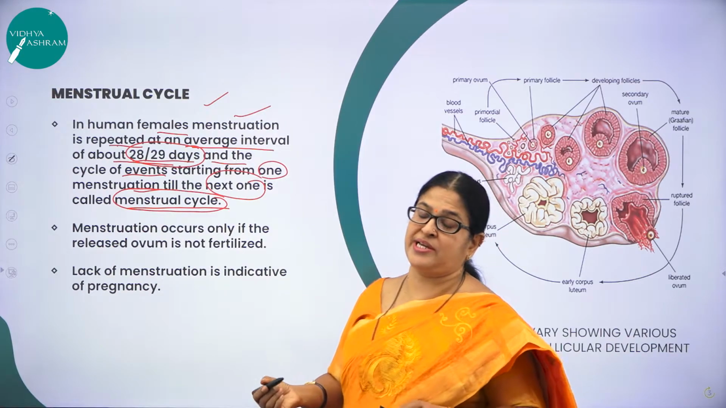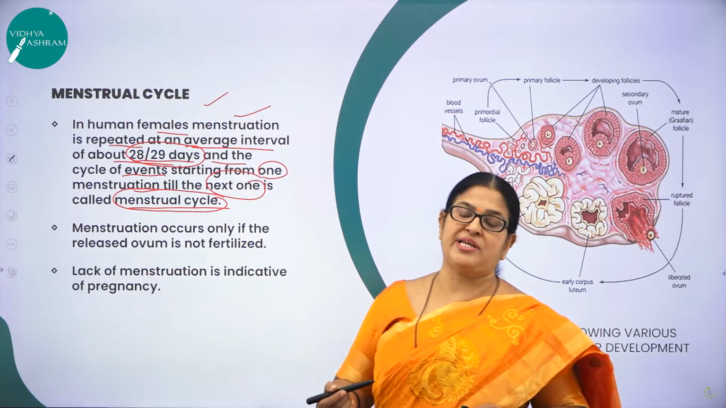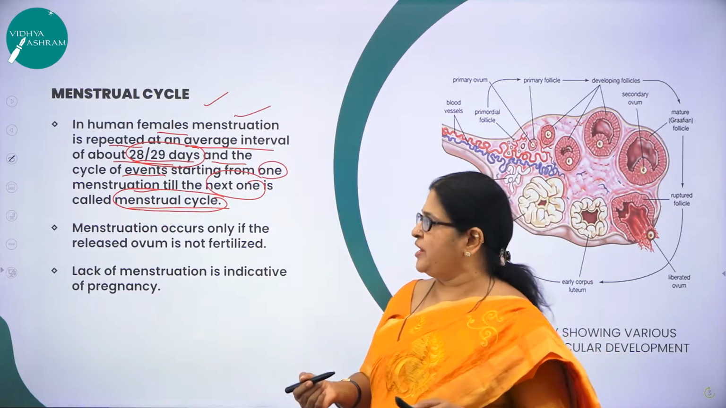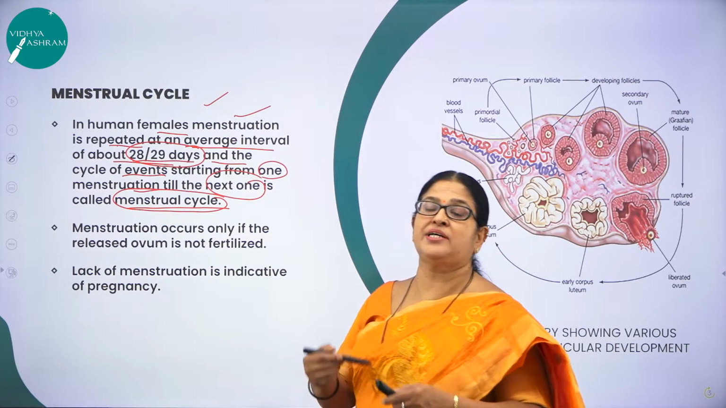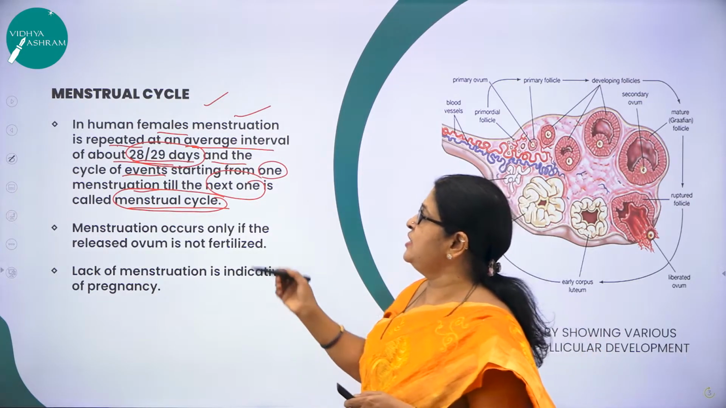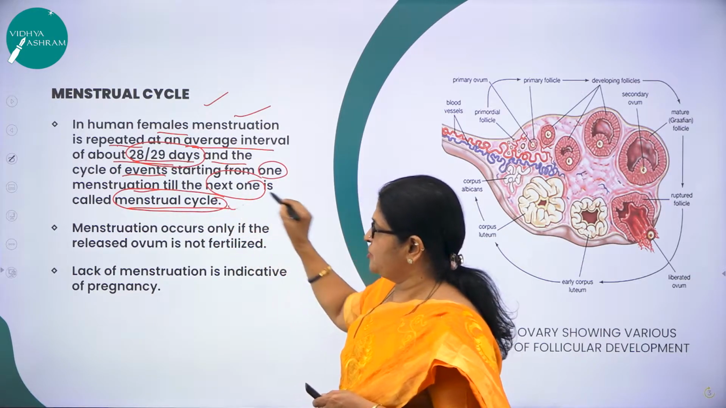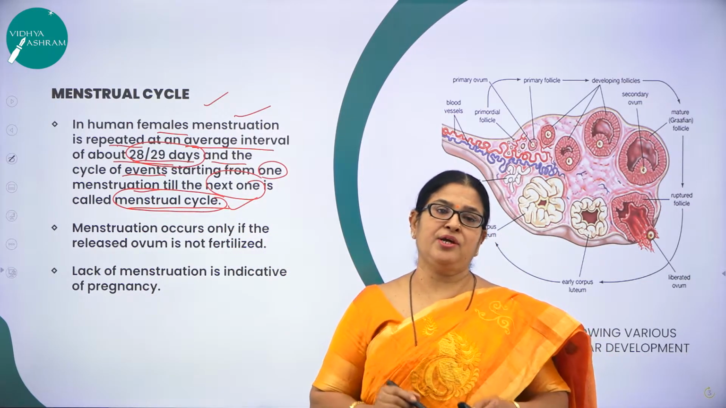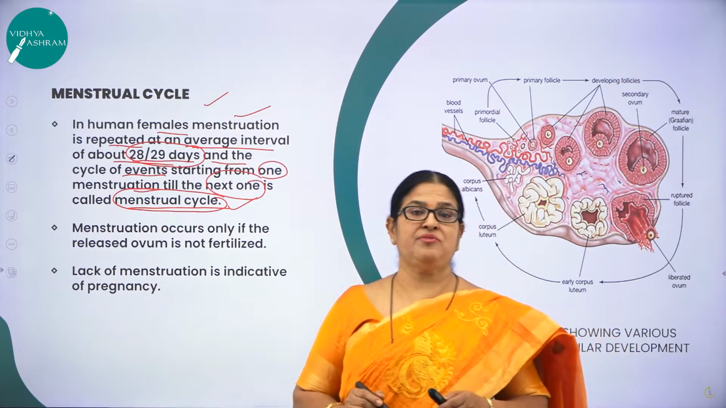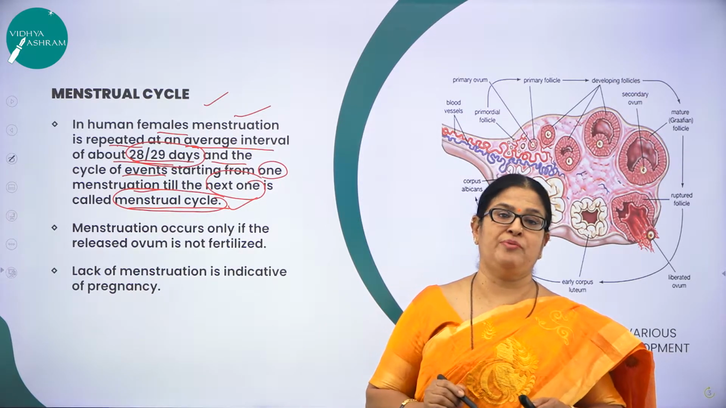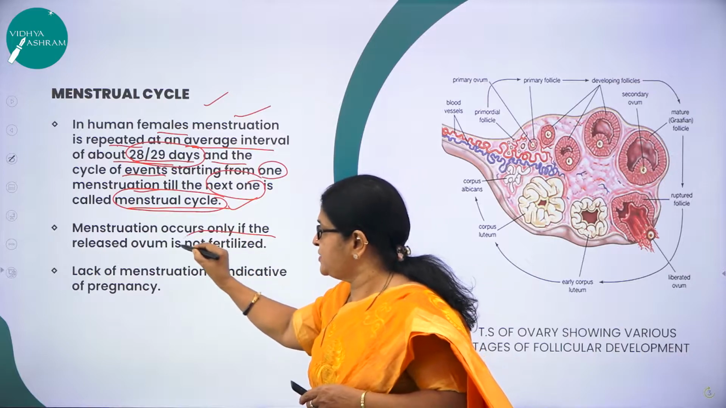So what is the menstrual cycle? It is the reproductive cycle seen in female primates, and the cycle of events that happens from one menstruation till the next one is called the menstrual cycle. One thing you have to remember, children: menstruation will occur only if the released ovum is not fertilized.